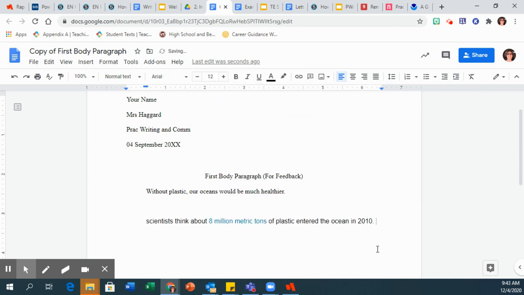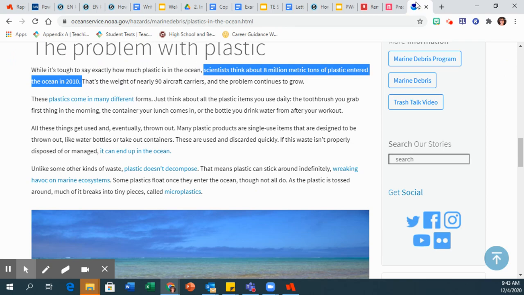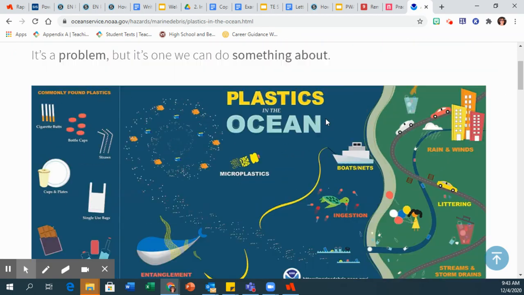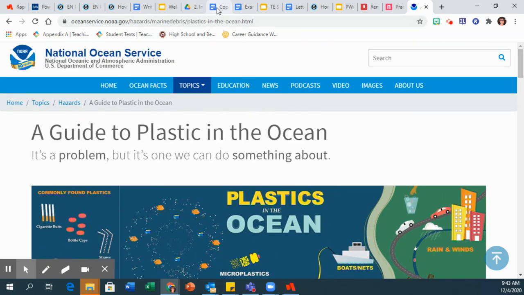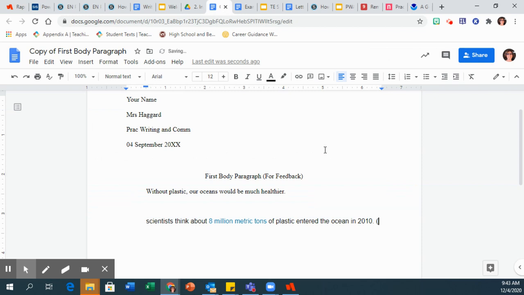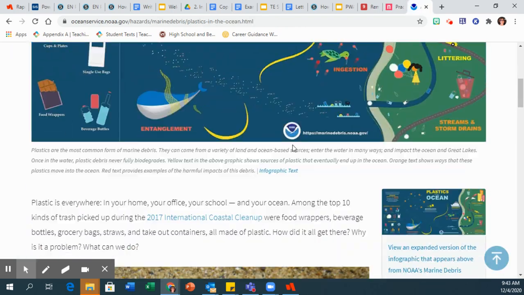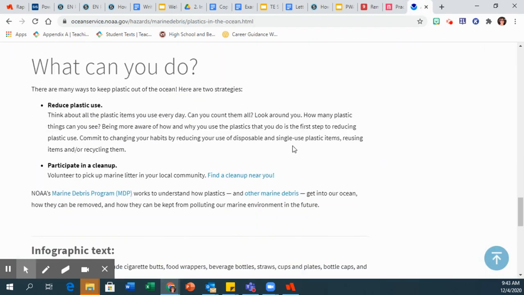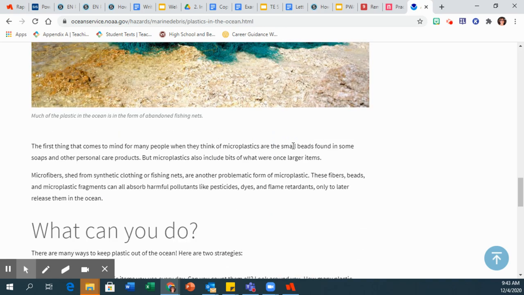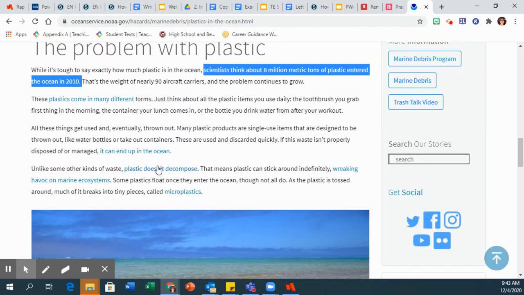I would probably also want to make sure I know where it came from. So maybe I put, this is a guide to plastic in the ocean. So I'm going to put a guide to plastic in the ocean. And that's just so that I know which one it came from so I can do it correctly later. Okay, so I've got that. Then I'm going to go find another quote that I like that feels like it's going to help me a lot. Let's see what else I've got.